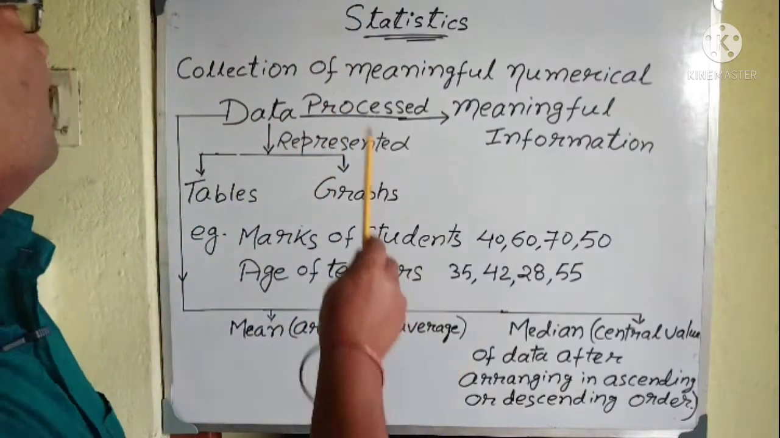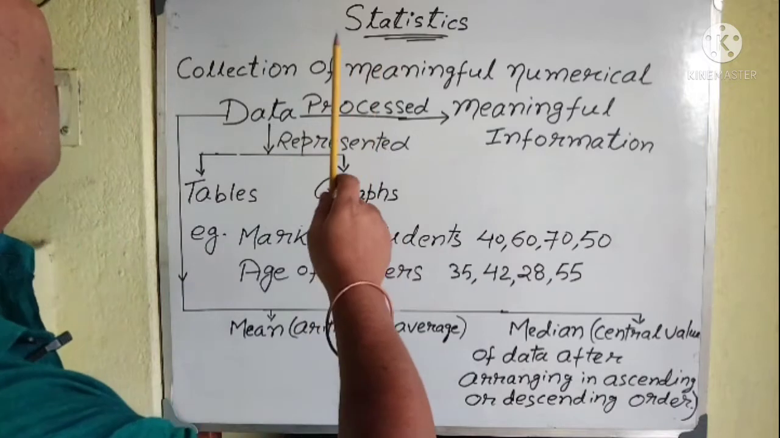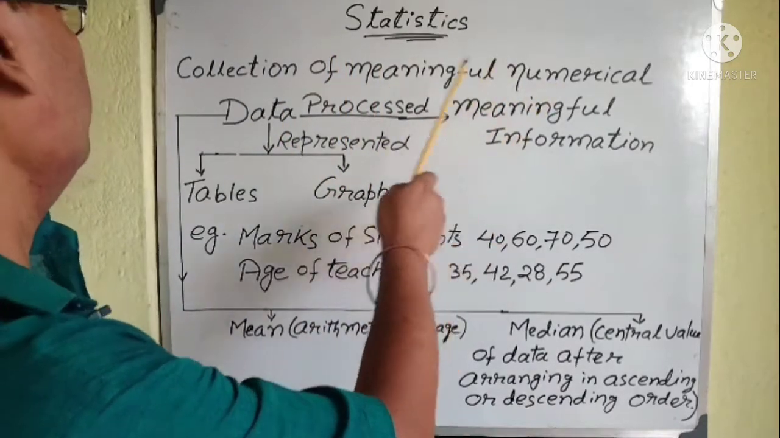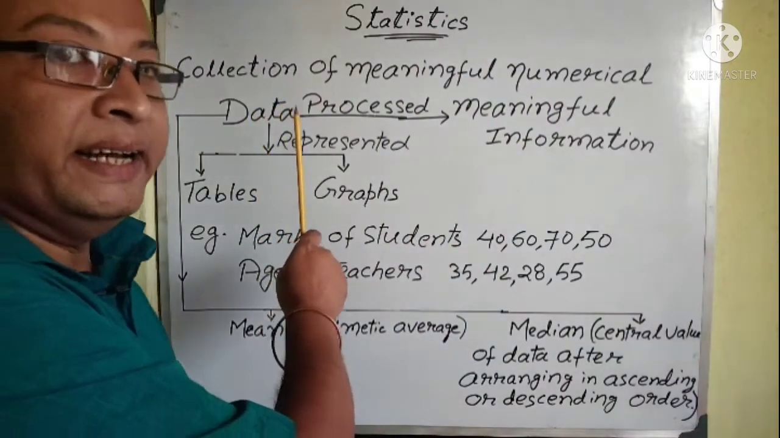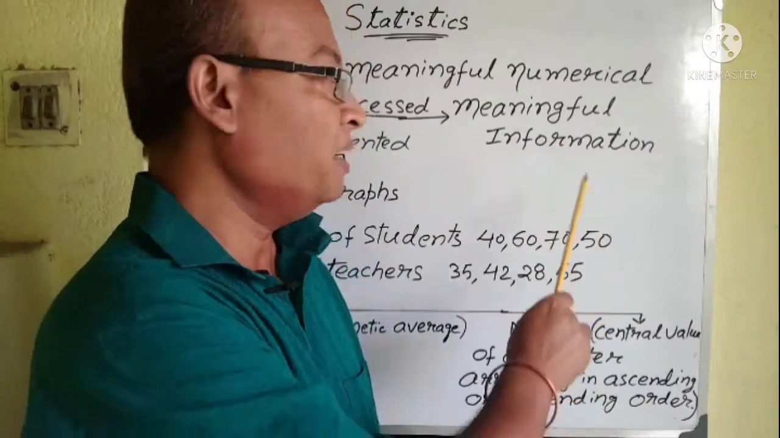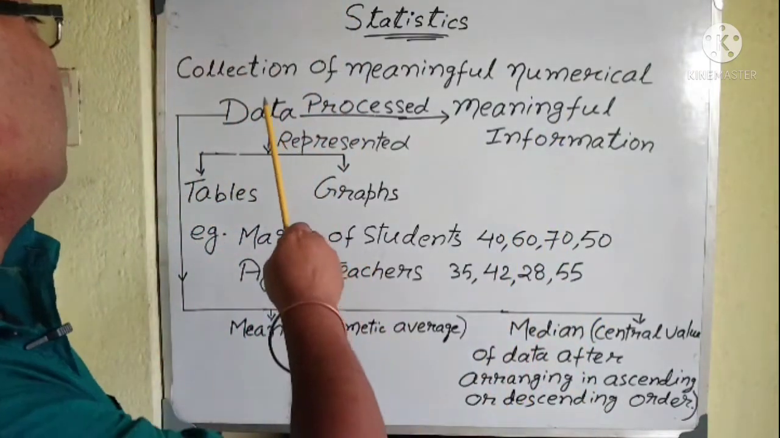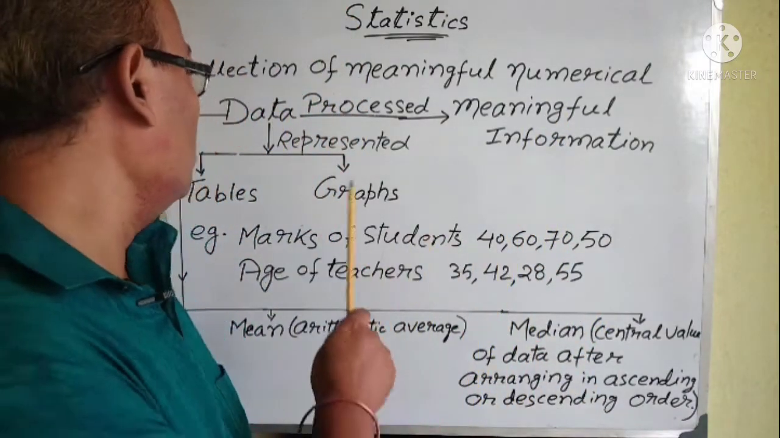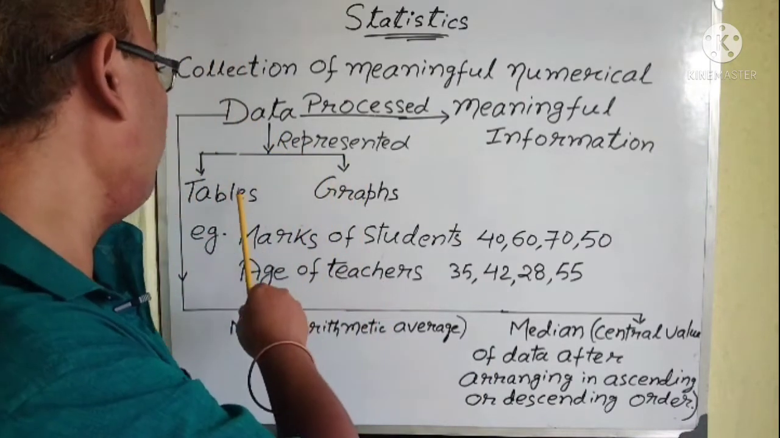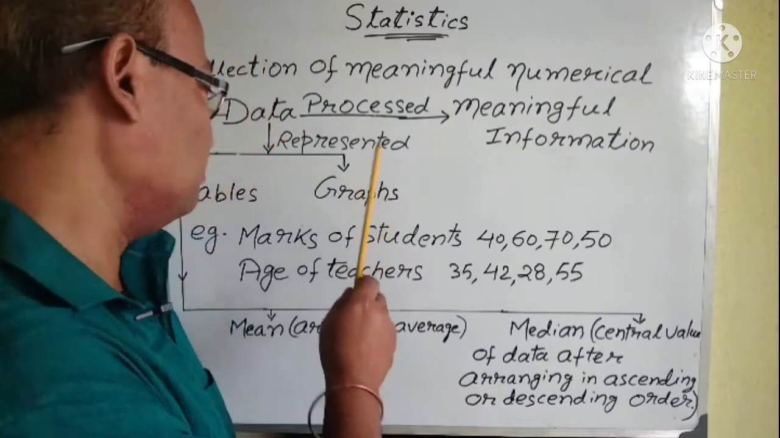So today we will see statistics. Now statistics is actually a collection of meaningful numerical data. Now the data can be processed to give meaningful information. Now what you can do with data, you can represent this data in the form of tables and graphs.